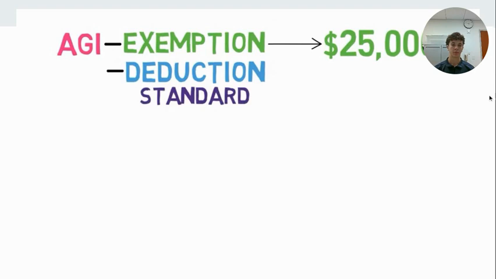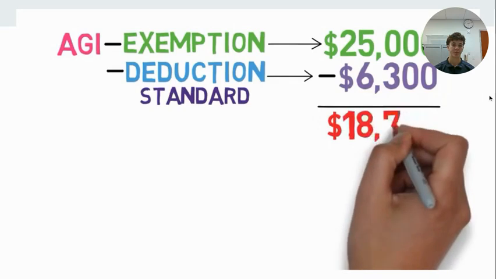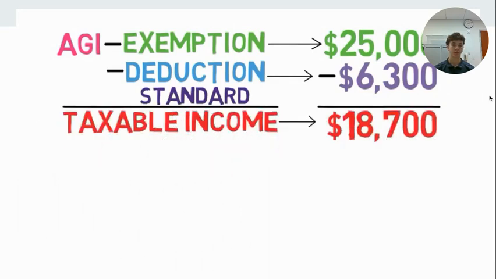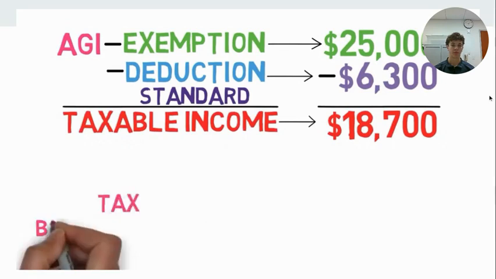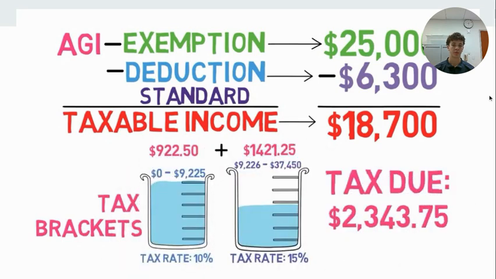That means his AGI, currently sitting at $25,000, will be lowered to $18,700. That number is Ray's taxable income, literally the amount of money eligible to be taxed by the IRS. From there, if Ray plugs that number into the 2015 tax brackets, he'll find he owes about $2,300 in federal income tax. Considering that Ray started with $30,000 in gross income, this seems like a pretty good deal.